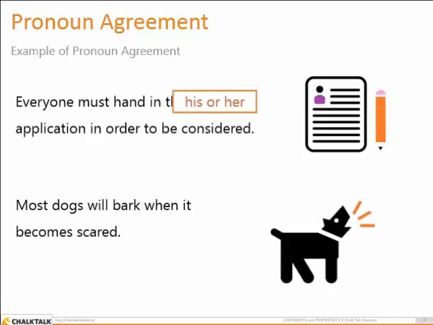Now let's take a look at this next sentence. Most dogs will bark when it becomes scared. This is at least an easier example. It's obvious we're talking about dogs, which indicates that there are many dogs. So the rest of the sentence should agree with the presence of many dogs. The sentence should not read "it becomes scared." It should read "when they become scared."